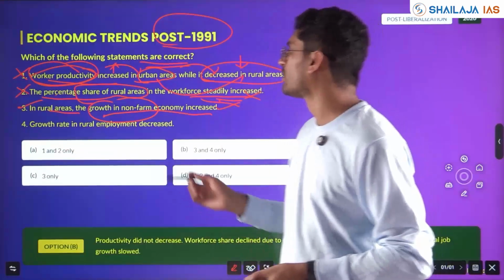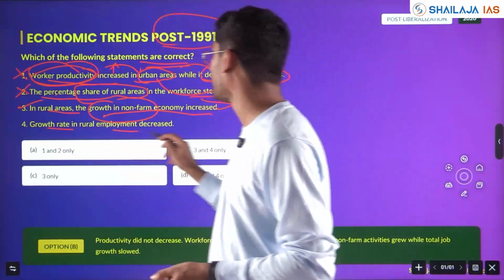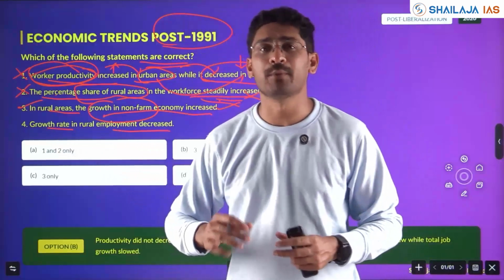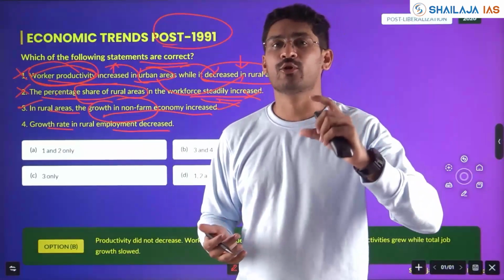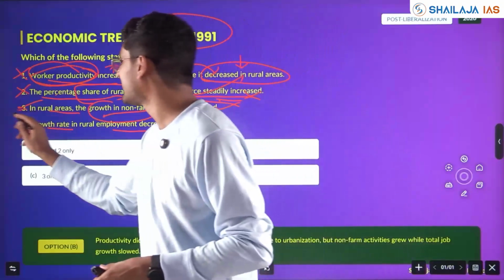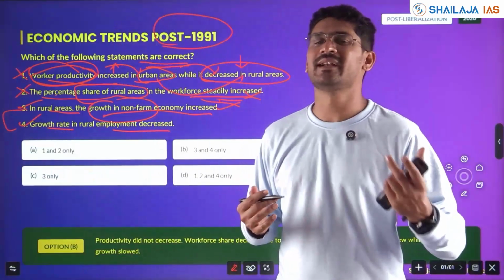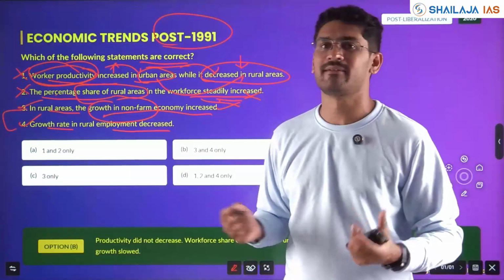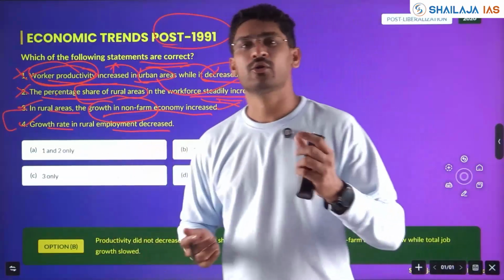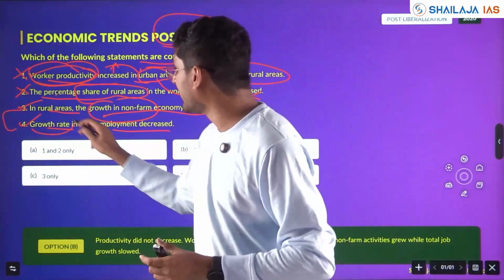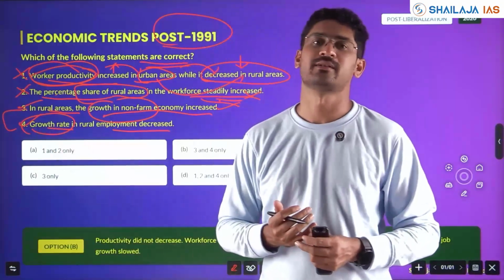Growth rate in rural employment decreased. Rural employment increased, however, the growth rate decreased. This is a very tricky one, but if you have seen the data of budget and economic survey, you'll be able to answer. Growth is there, but growth rate in rural employment decreased.